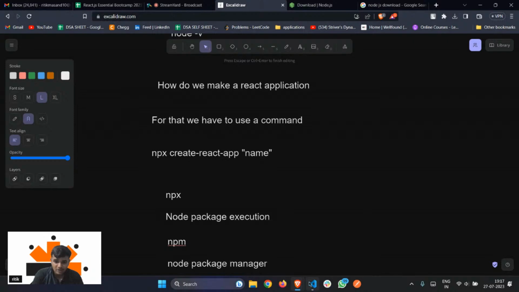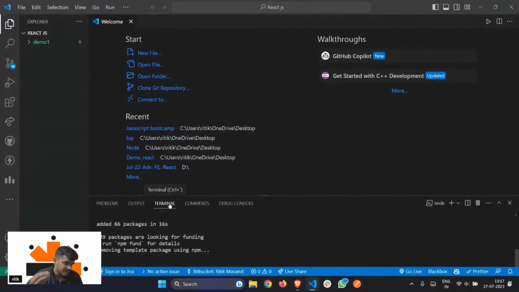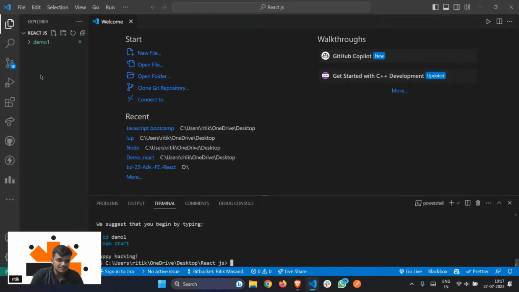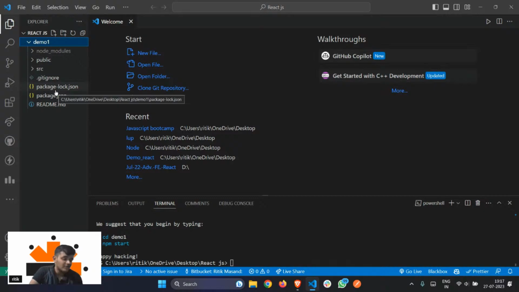So, what's a package? It's a predefined function that you have. So, all the packages that you have, let's suppose that again. In the meanwhile, my React application has been built. Let's see, if I just expand my demo one. Demo one was the name of the React application that I gave. Now, if I expand this, as you can see, there are a hell lot of files that are made.